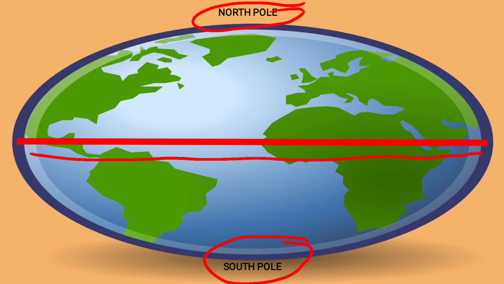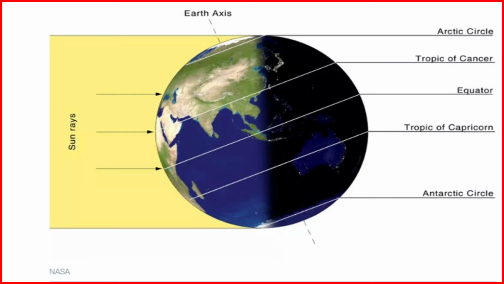But it is not only one imaginary line. There are other imaginary lines also on the earth. So we will see one by one. As you all know, our earth rotates around its axis. Which is the axis here? I will draw it for you again. See, this is the axis of the earth. Our earth's axis is tilted.